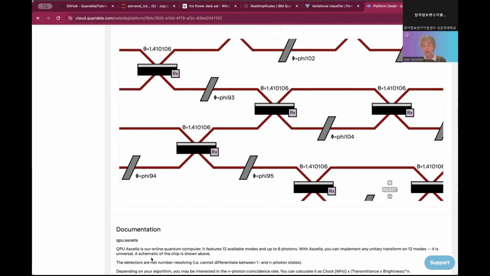Most of the time, you don't care about that because what you want to do is just send a circuit, and the automatic compilation will compile your circuit to fit the chip. But for some specific types of algorithms, like the one we'll be doing today, we'll be interested in giving specific values for each phase shifter so that we have better control of the chip itself.